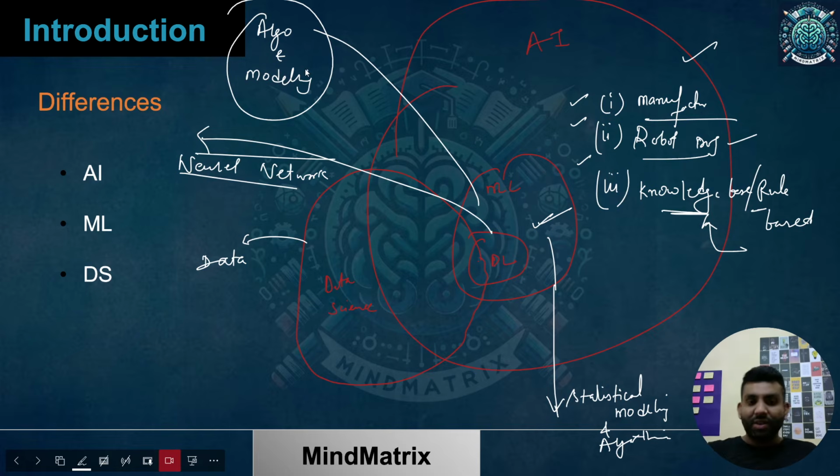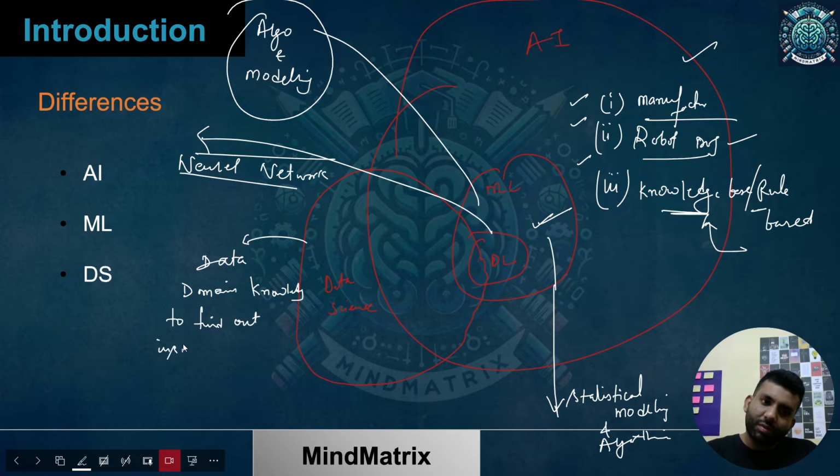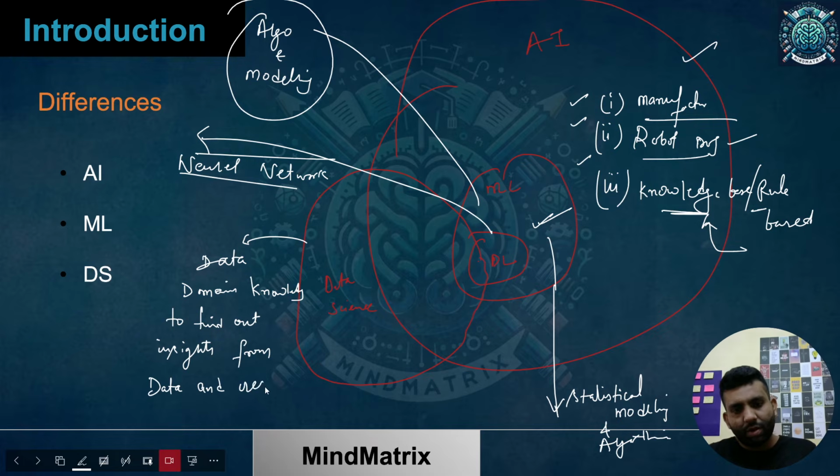Over here in data science you need domain knowledge to find out insights from data and create better informed decisions. What does it mean?